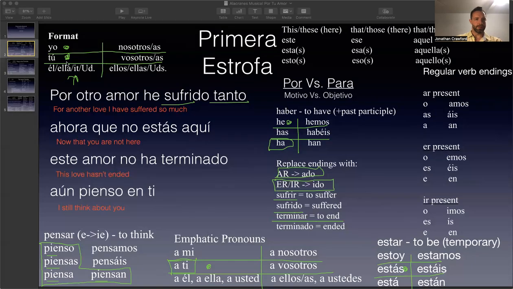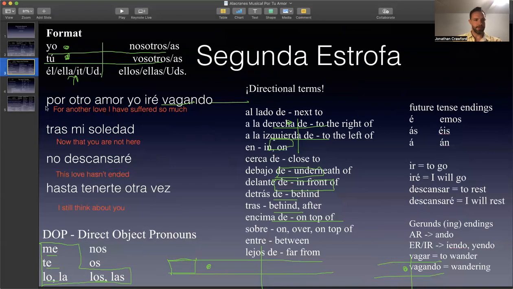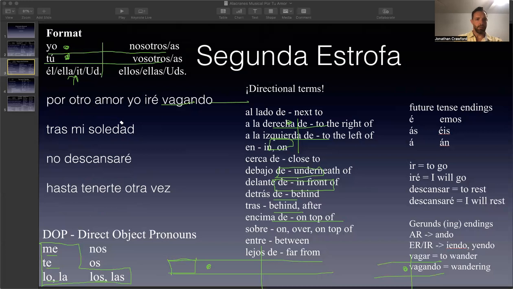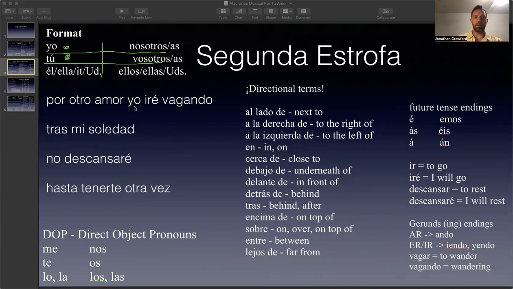All right, let's go to the next verse. We have por otro amor. Let me erase some of these. Por otro amor, yo iré vagando. Okay. Por otro amor, yo iré.